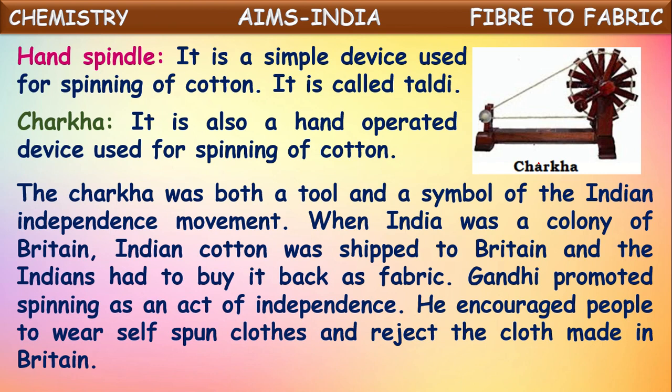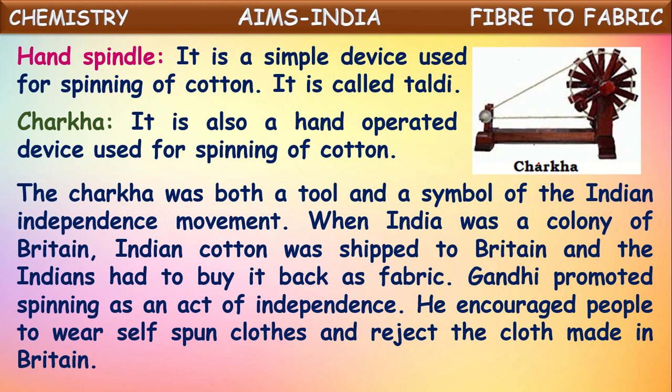When India was a colony of Britain, under the rule of Britain, Indian cotton was shipped to Britain and the Indians had to buy it back as fabric. This means cotton cultivated in India was shipped completely to Britain, made into fabric there, and then the same fabric was bought by Indians again. So Gandhi promoted spinning as an act of independence.